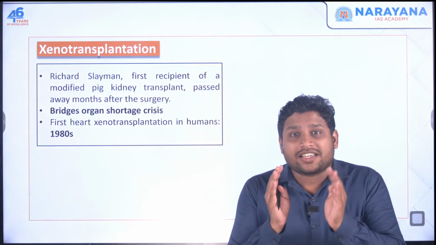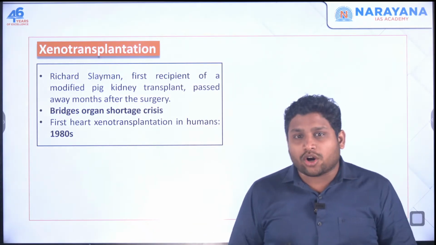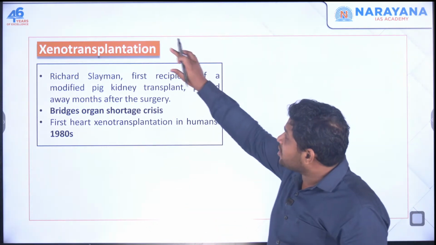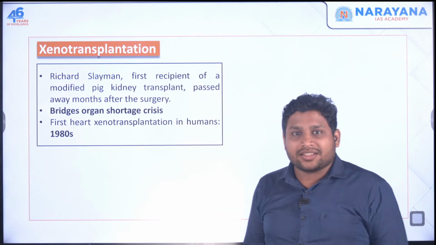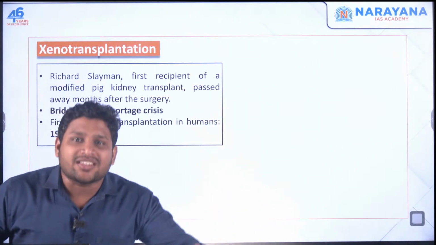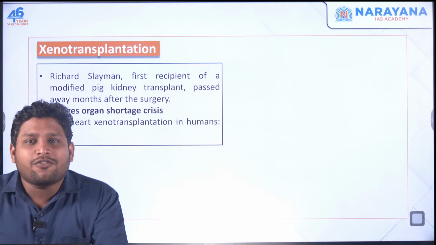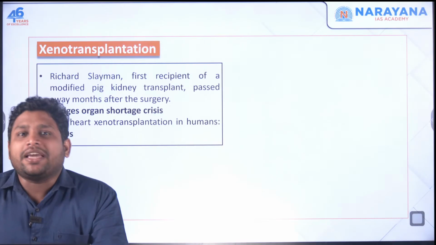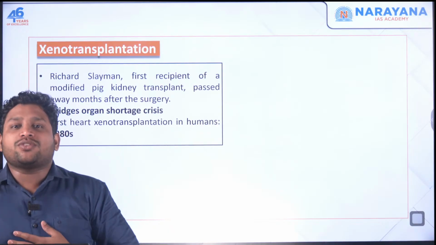Here we see a gap, and scientists thought we can bridge this gap using xenotransplantation. Xenotransplantation would mean we bring in organs, tissues or cells from other animals, other species. Let's say you take a pig. Let's say my heart isn't working properly.